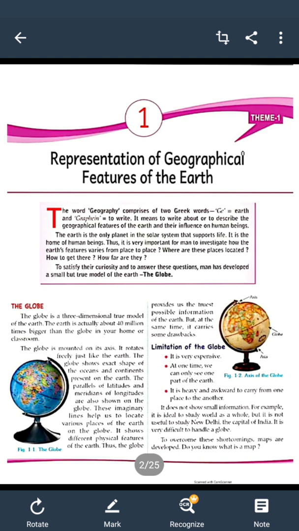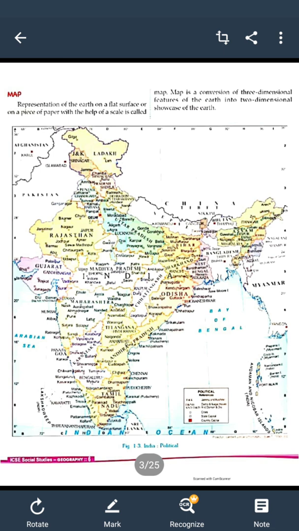So what is a map? You can see the map of India. A map is the diagrammatic representation of the whole earth or a part of it on a flat surface.